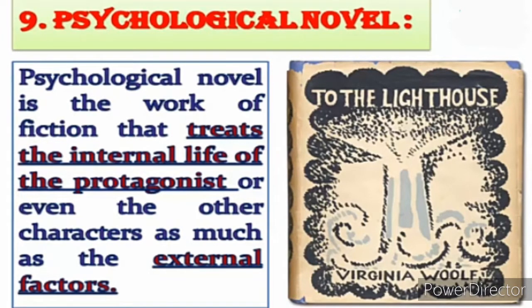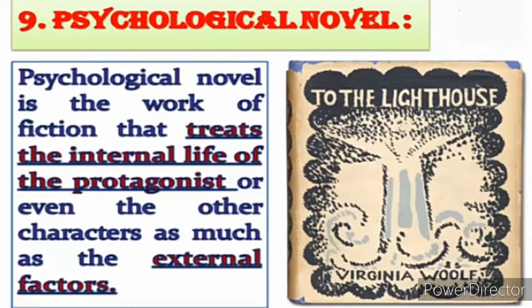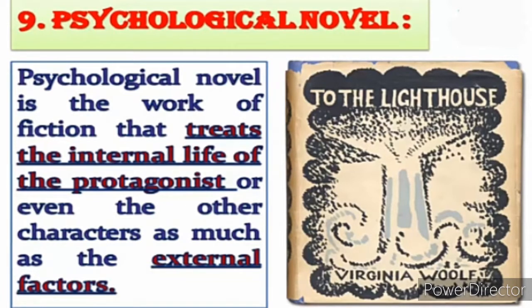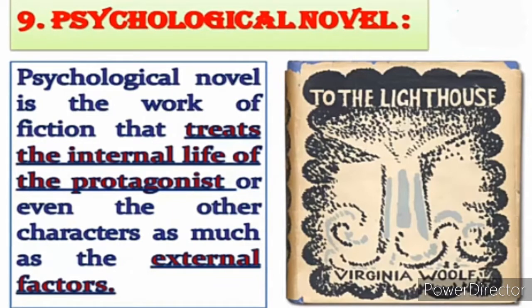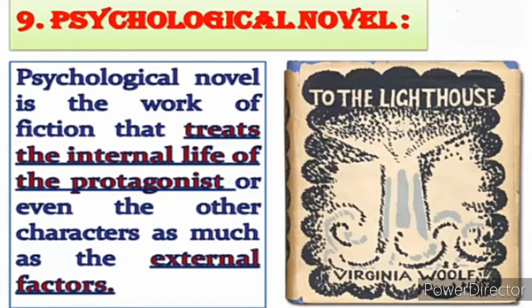A psychological novel is a work of fiction that treats the internal life of the protagonist, the main character, or even the other characters as much as external factors. For example, if one protagonist is there, what he feels internally means conflict.